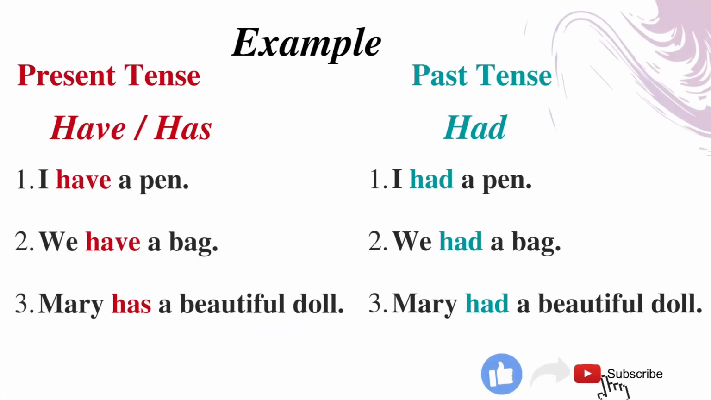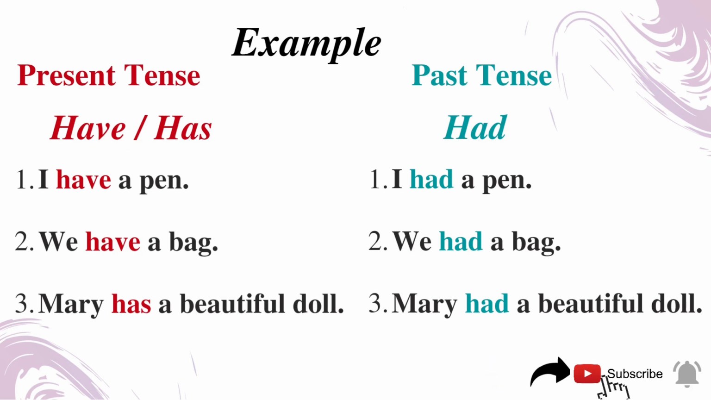The following are examples of the have form of verb. Have a look at how these verbs are used. I have a pen. We have a bag. Mary has a beautiful doll. Look at the examples used with the past form of the have form of verbs. Had. I had a pen. We had a bag. Mary had a beautiful doll.